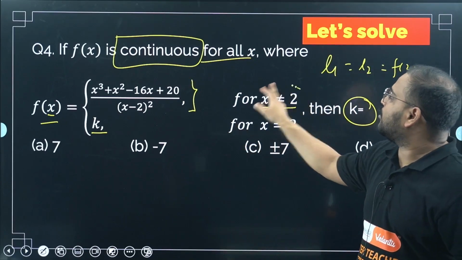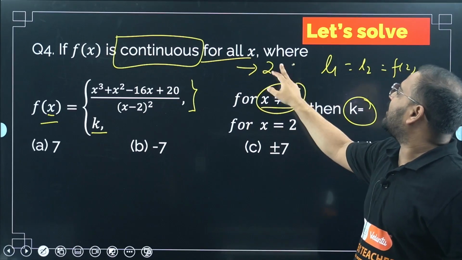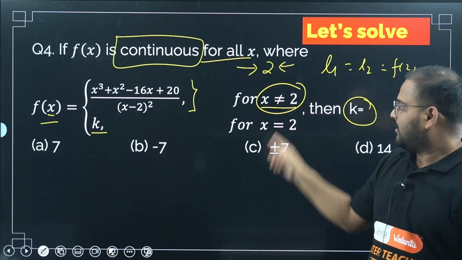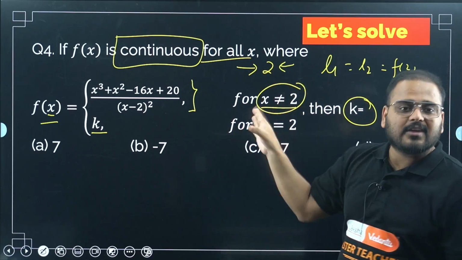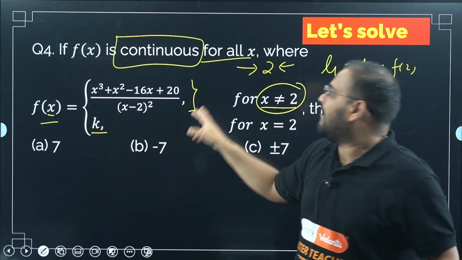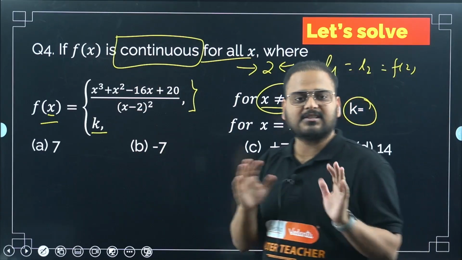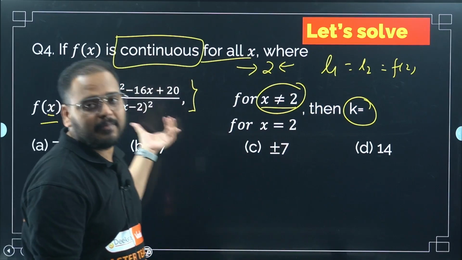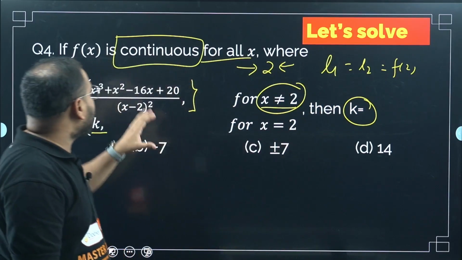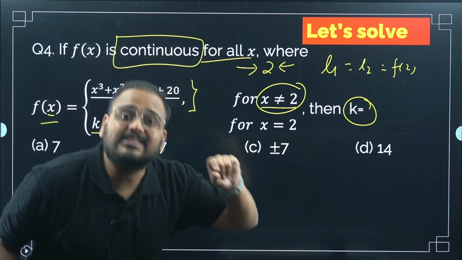Not equal to 2 means I can approach this 2 from the left side or the right side. Not equal to 2 means less than 2 or greater than 2. So for the limiting value, for the LHL and RHL, I have to use this definition only, the big rational definition. First, we need to use the limits. Second, we need to use this expression for the limit part. Third, now please check for indeterminate form, and let's check what is creating this indeterminate form.